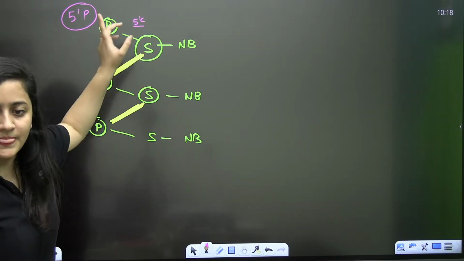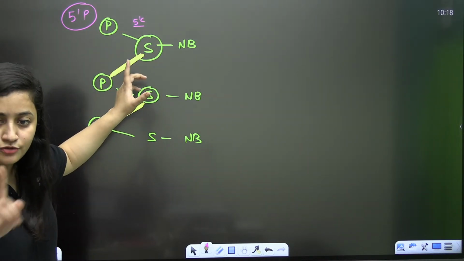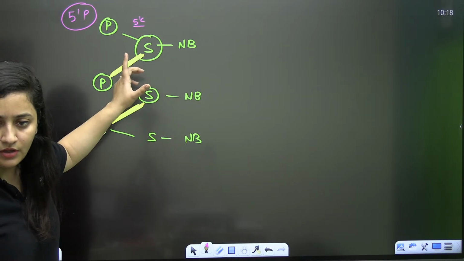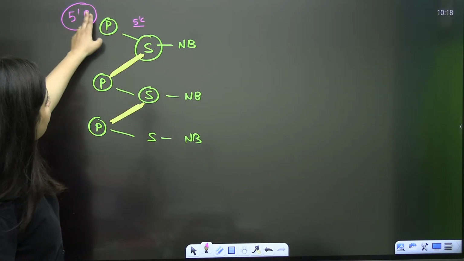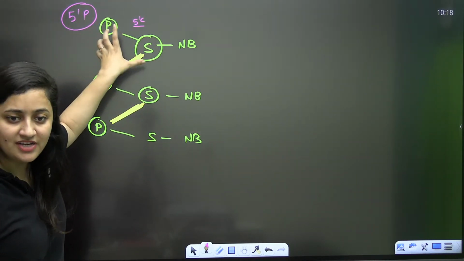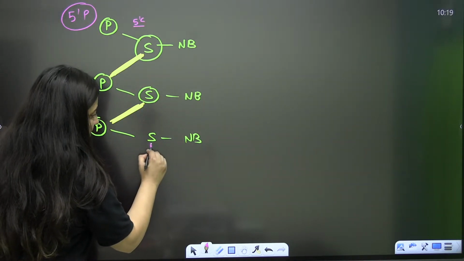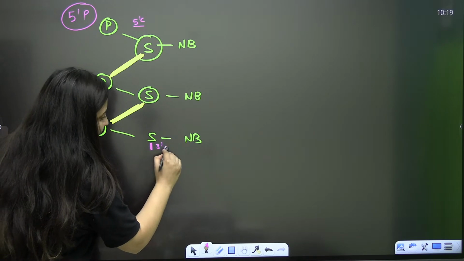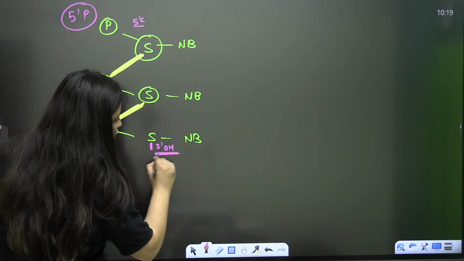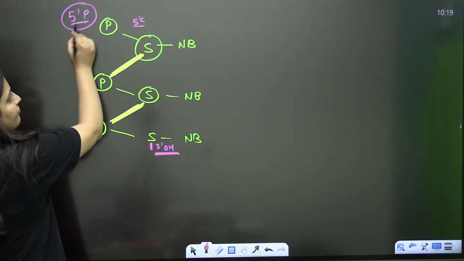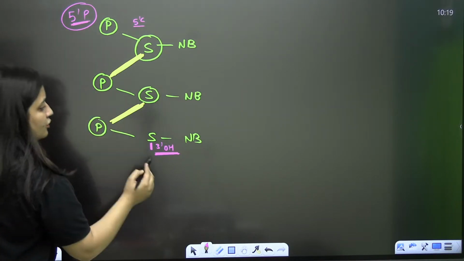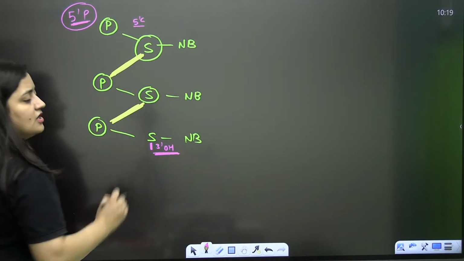Okay, bache, that's why it is the 5' end. Vijay, you should check the last lecture before. So here it is having free phosphate group. 5' end is having free phosphate group. And when you are talking about this end, this is the sugar. So here the 3' carbon is having free OH group. So this is the phosphate. 5' end is having free phosphate group, 3' end is having free OH group.